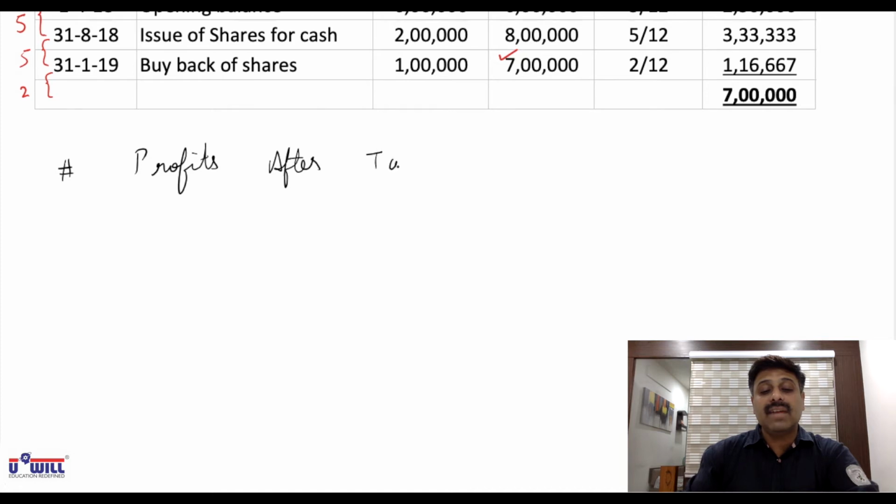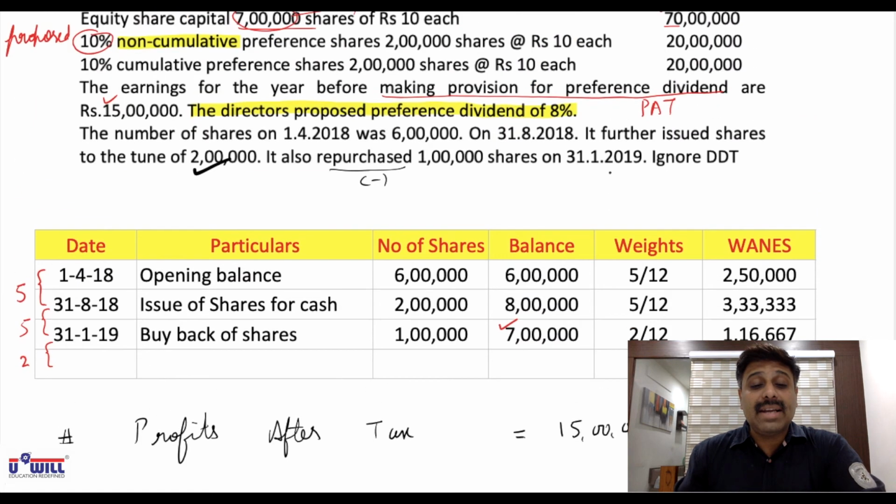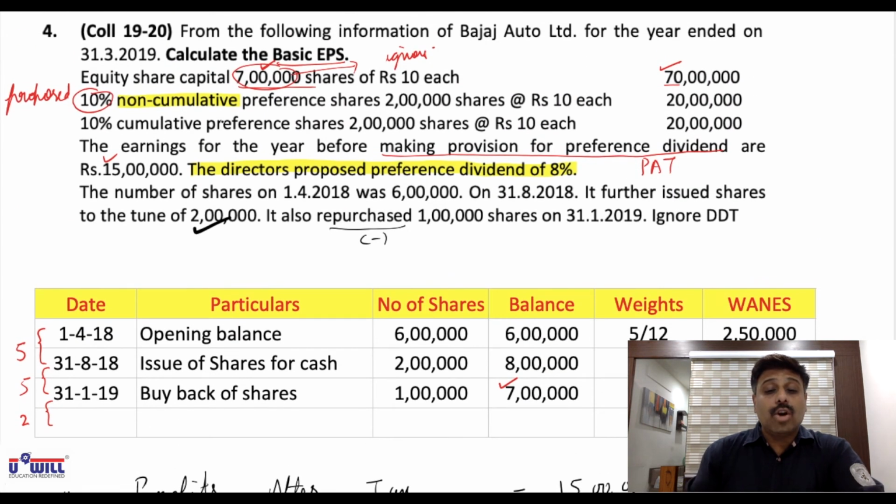Okay, profits after tax 15 lakhs. Now what did we discuss? How will we minus the dividend? For non-cumulative preference shares will minus proposed dividend, and for cumulative preference shares will minus fixed dividend.